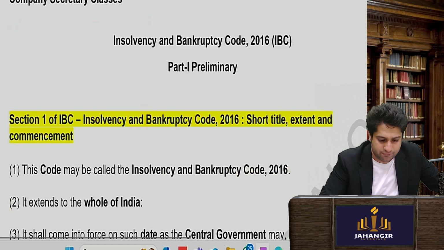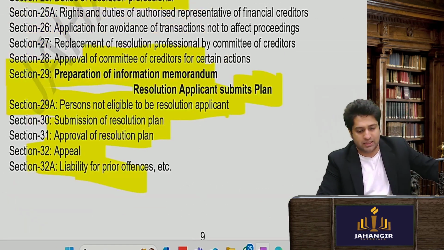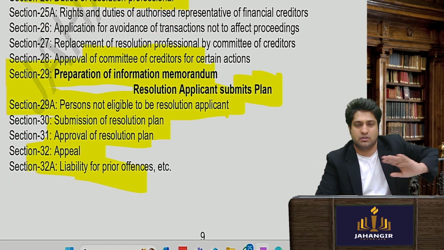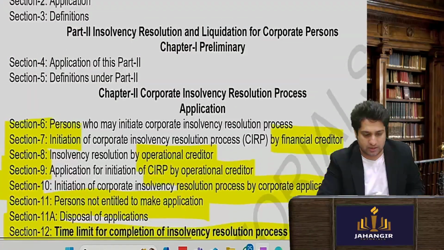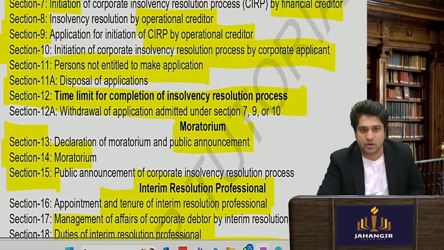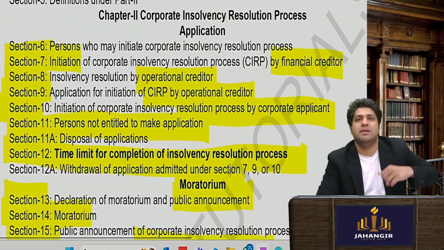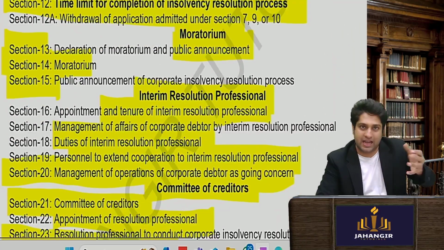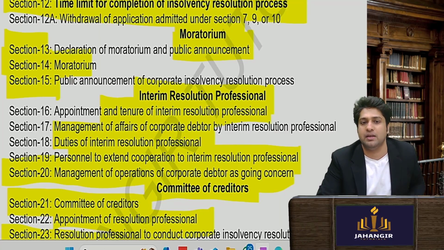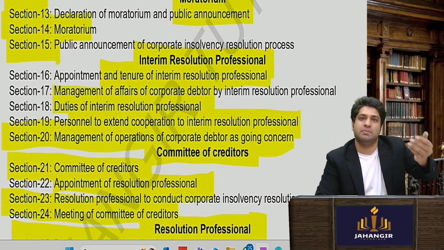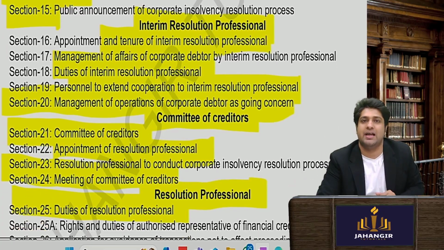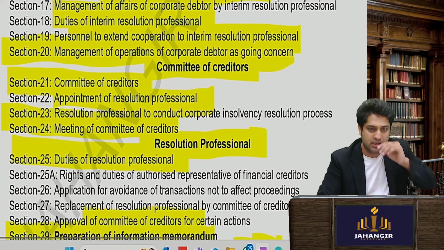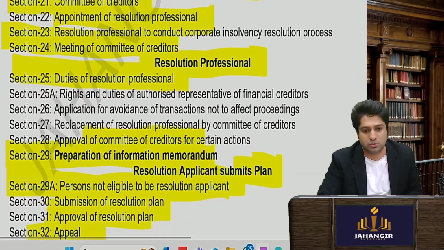If by 32A everything is not fixed, then the company will go into liquidation. So if you go back, what is the procedure? The CIRP application is filed. The moment it is accepted, the moratorium period will be announced. The moment the moratorium period is there, the IRP is also appointed. The IRP will prepare a committee of creditors. The committee of creditors will appoint a resolution professional.